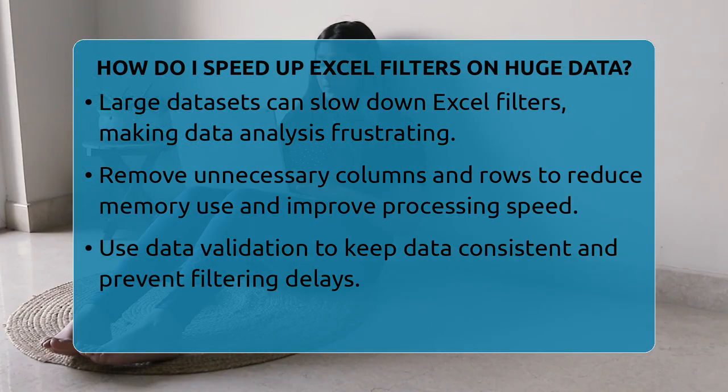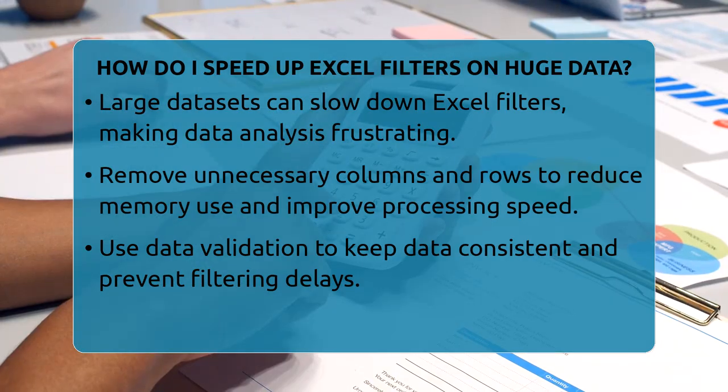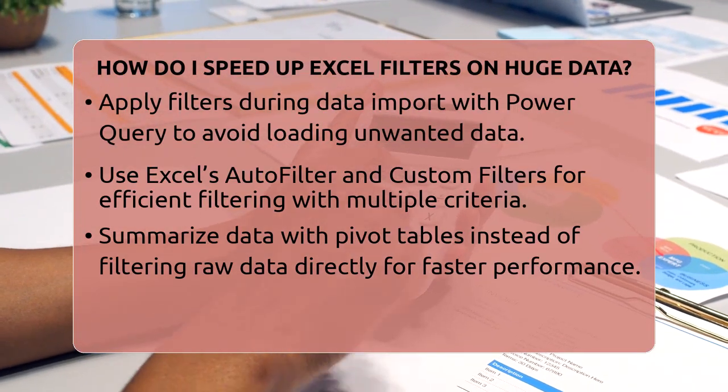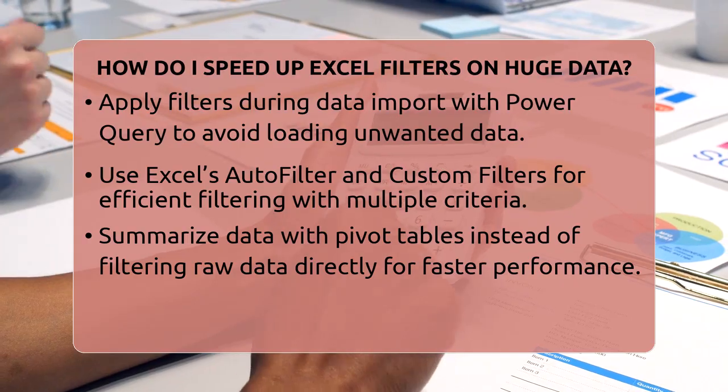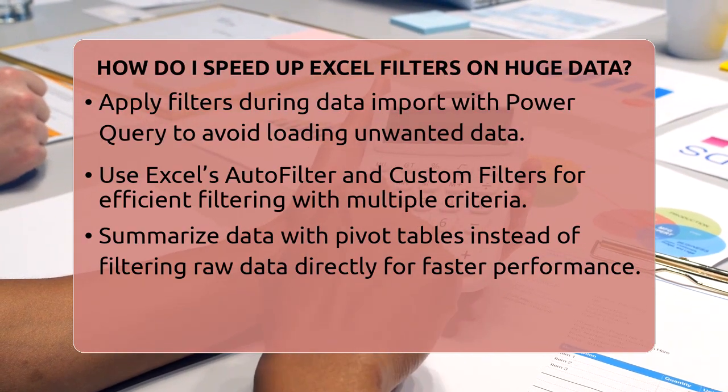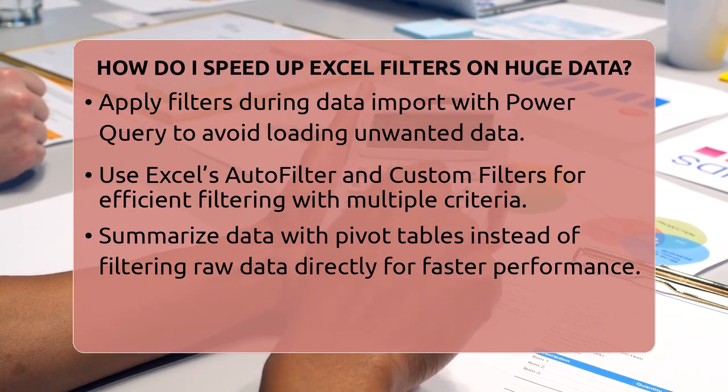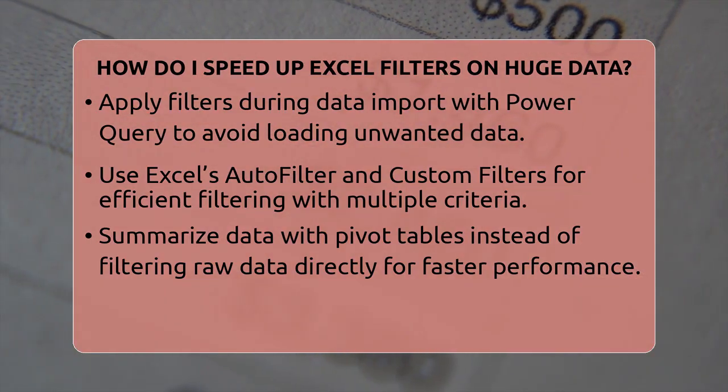Next, use Excel's built-in filtering tools. Select your data range, go to the Home tab, click on Sort and Filter, then choose AutoFilter. This adds drop-down arrows to your headers, letting you filter by specific values or conditions. For more complex filters, use custom filters to set multiple criteria at once. This reduces the number of times Excel has to go through your data.